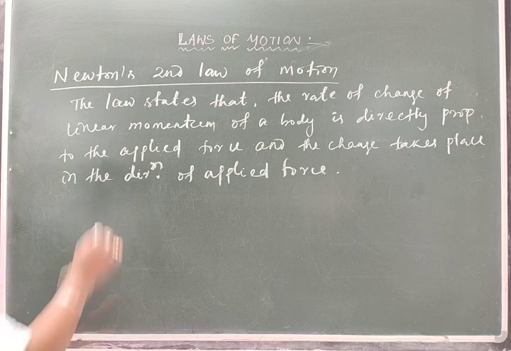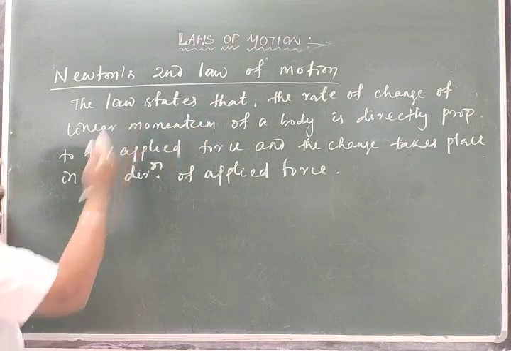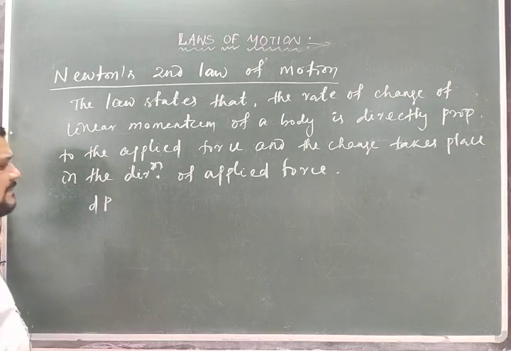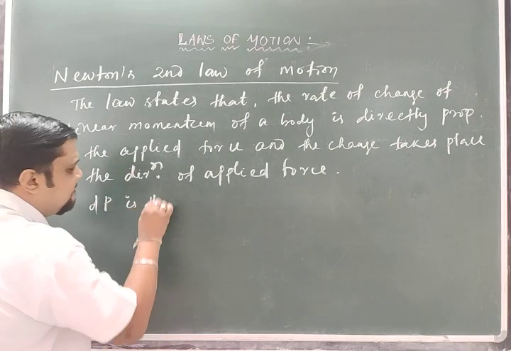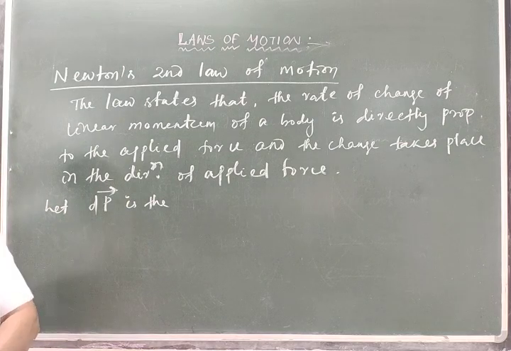As it is the time rate of change, rate of change means change of linear momentum. p is the linear momentum and dp is the change in momentum. p is obviously a vector quantity, so I can put a vector symbol.